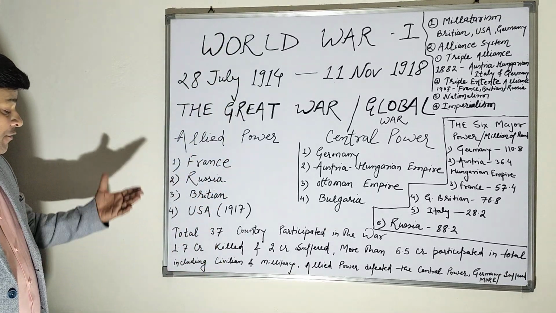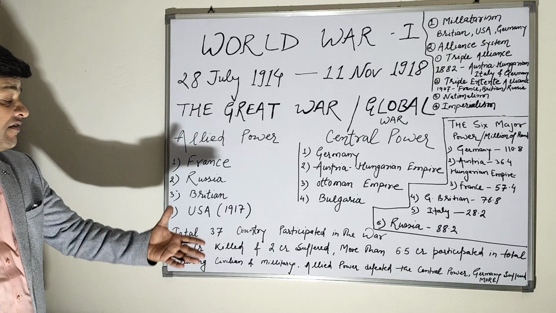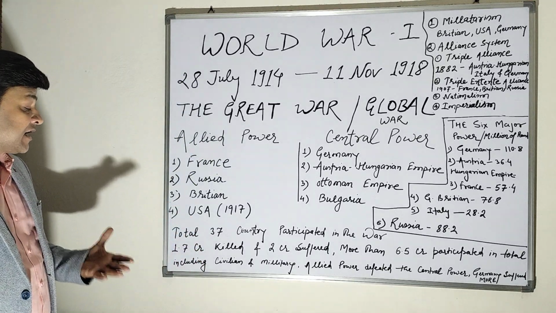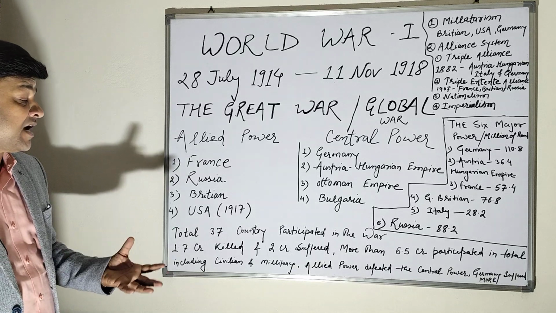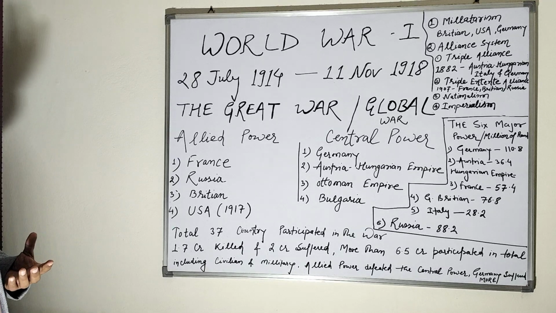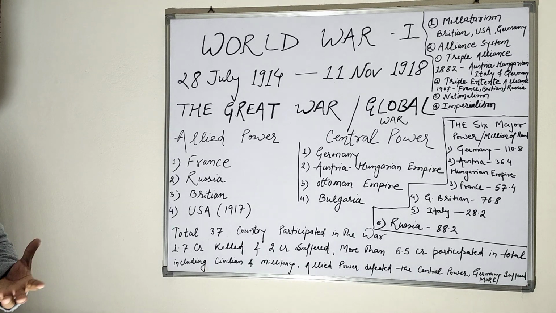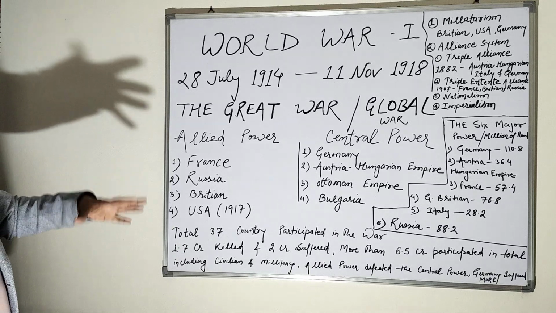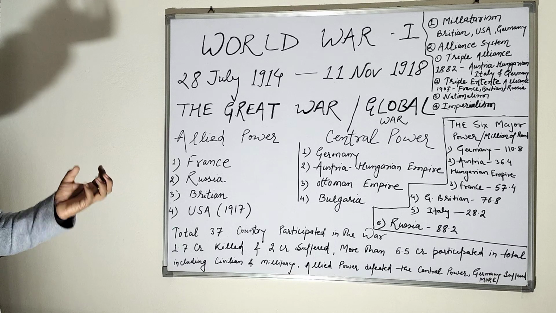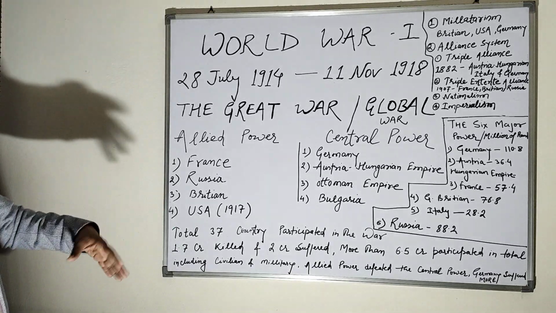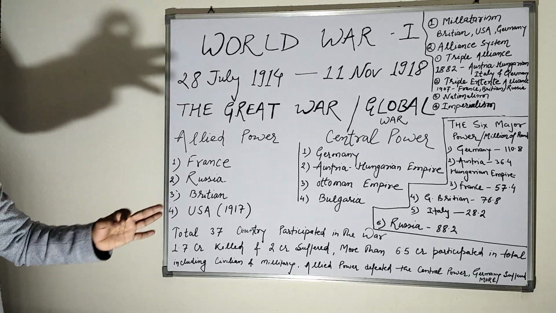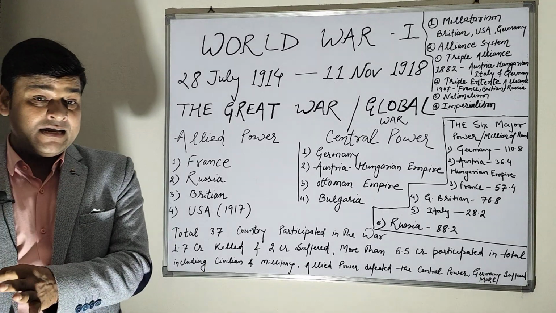The reason is that in this war, a total of 37 countries participated, 1.7 crore were killed and 2 crore suffered, and more than 6.5 crore participated in total, including civilians and the military. And the outcome of this war is that the Allied power defeated the Central Power, and Germany suffered a lot and signed the Treaty of Versailles in 1990.